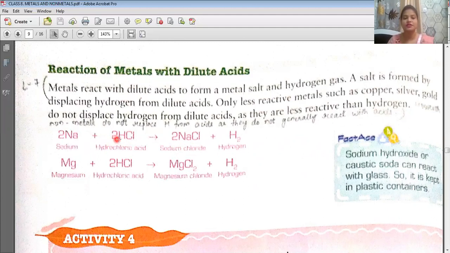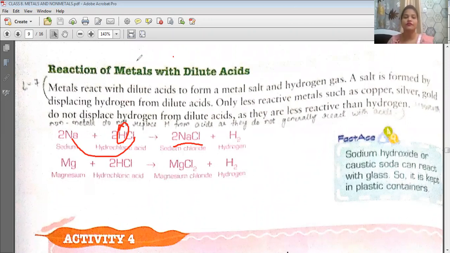So the highly reactive metal will displace the hydrogen. See, sodium is removing hydrogen from here. It will remove this hydrogen and sodium will combine with chlorine and form NaCl, and this hydrogen will be left alone. So H2 is there, no? This hydrogen is now known as hydrogen gas, which will be liberated out.